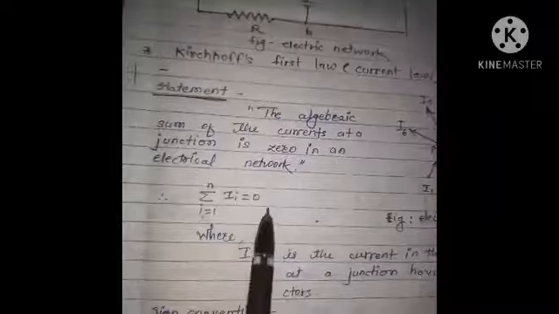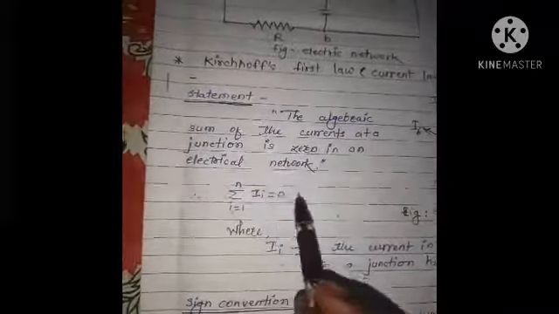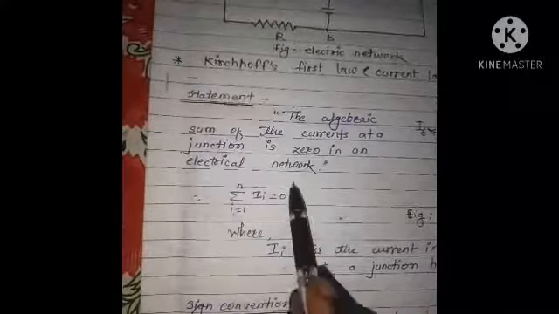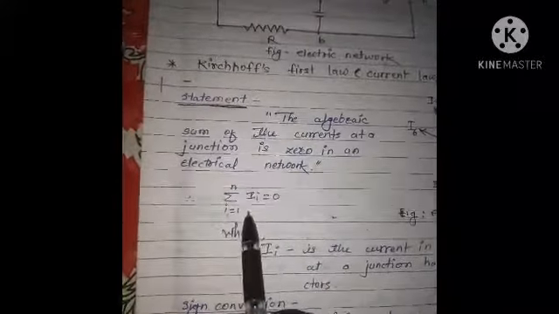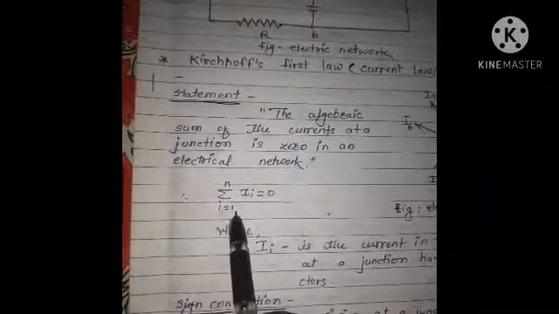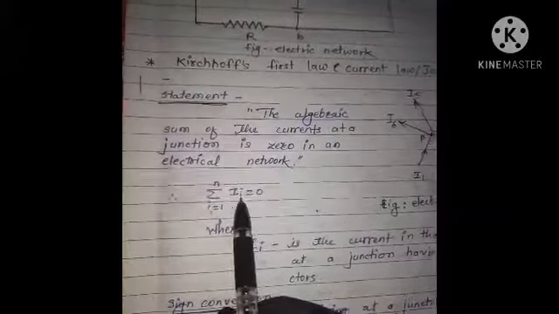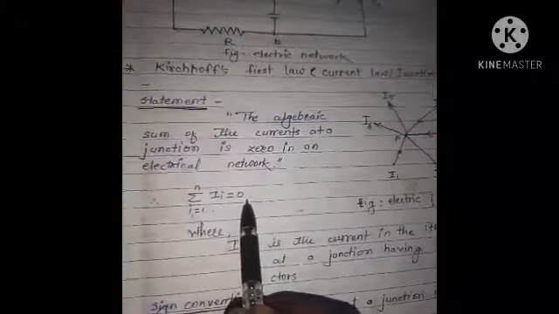Therefore, mathematically we can state Kirchhoff's first law: sigma over i equal to 1 to n of I suffix i is equal to 0.